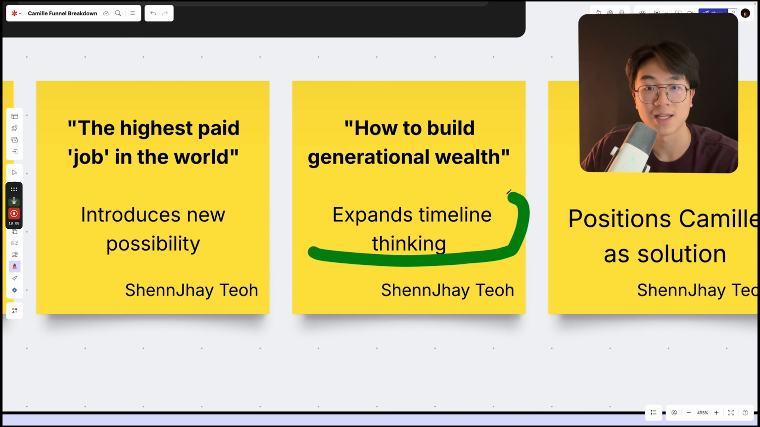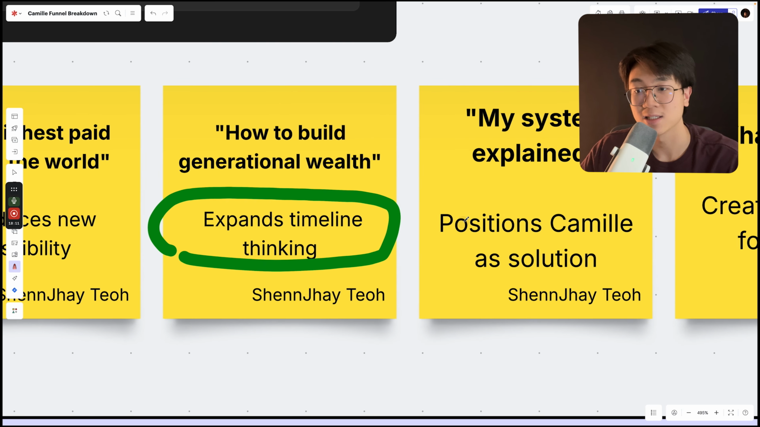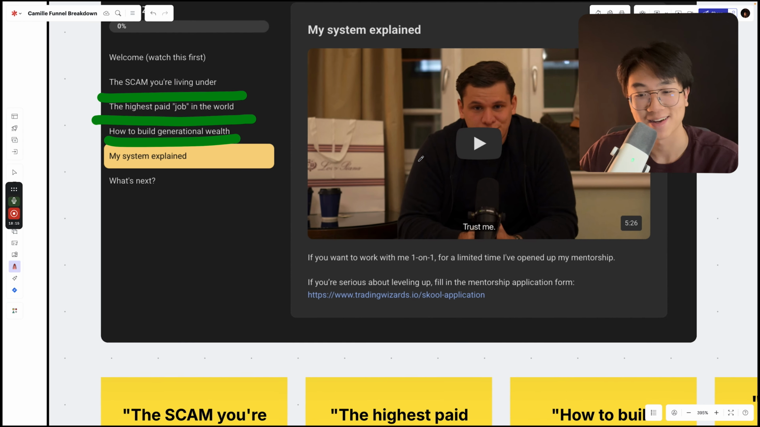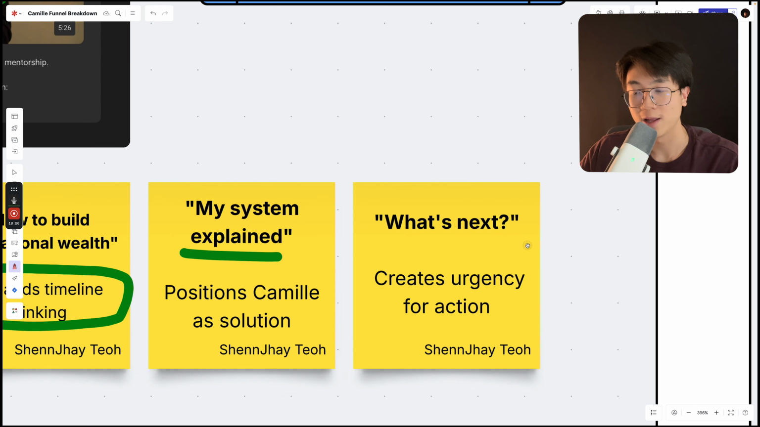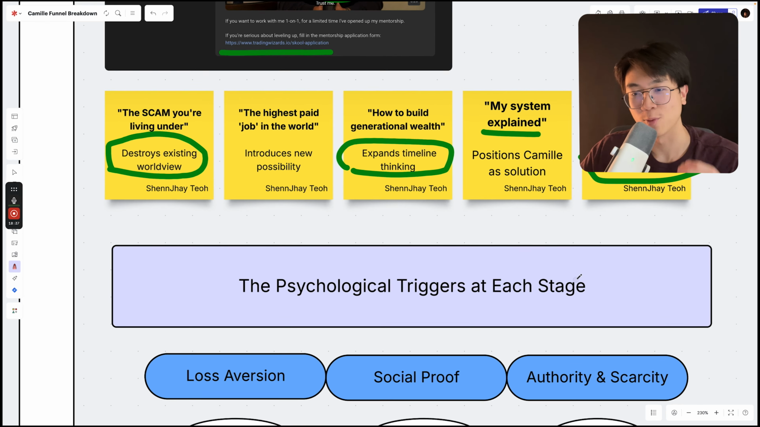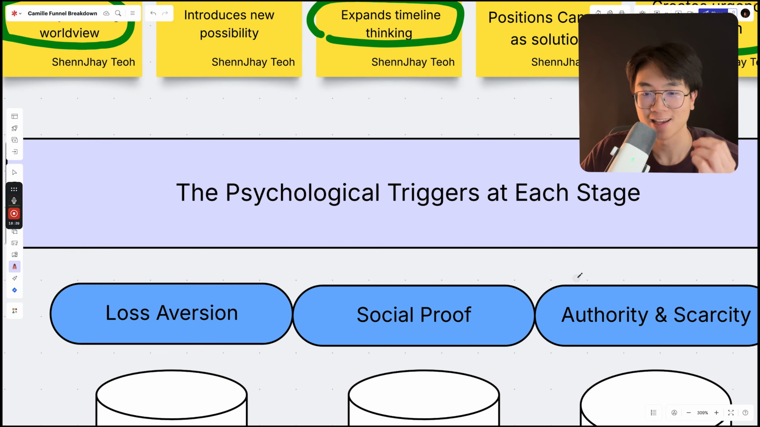And what this one does is that it positions Camille as the guy that has the solution. And this is where you see the one-on-one application comes into play as well. And finally, a what next video, which creates urgency for action. Now, diving deeper, what are the psychological triggers at each stage?